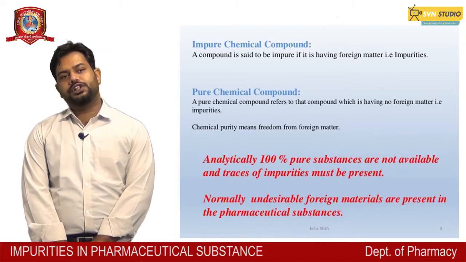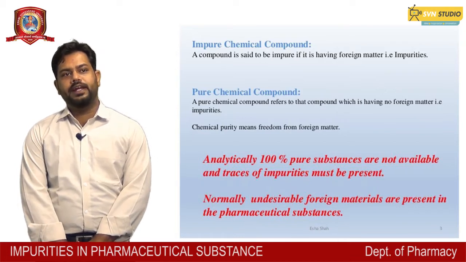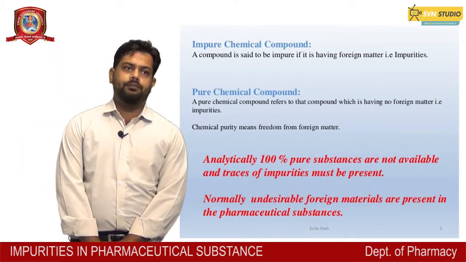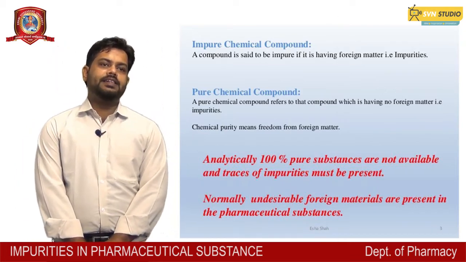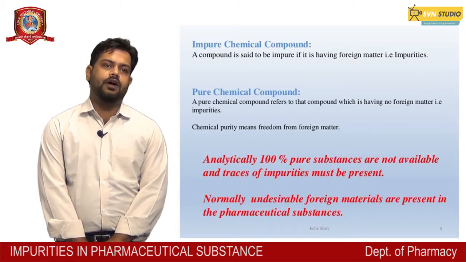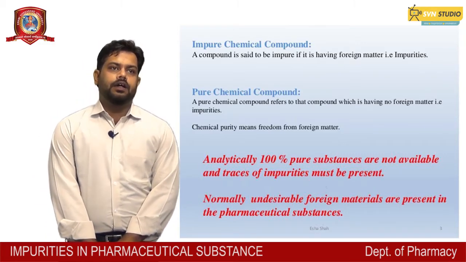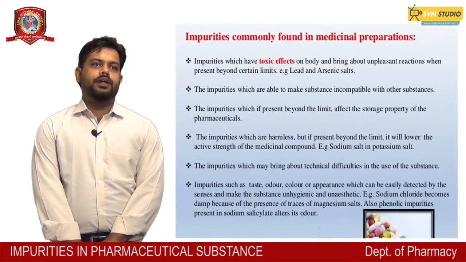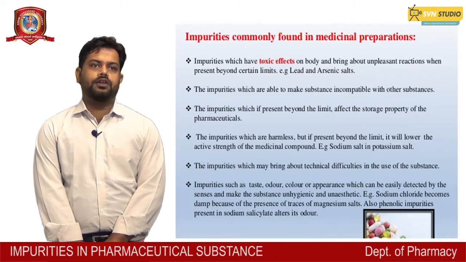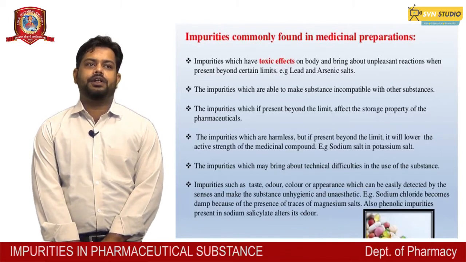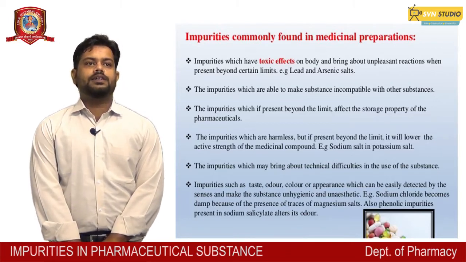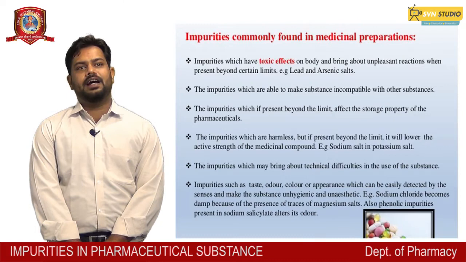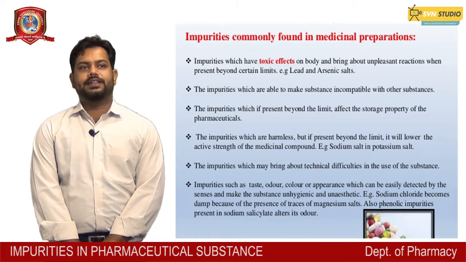A 100% substance which is free from any impurity is known as a pure compound. Normally, undesirable foreign materials are present in pharmaceutical substances. Impurities commonly found in medicinal preparations include impurities which have no toxic effect on the body but bring out an unpleasant reaction when present beyond certain limits. Example: lead, arsenic, heavy metals, etc.